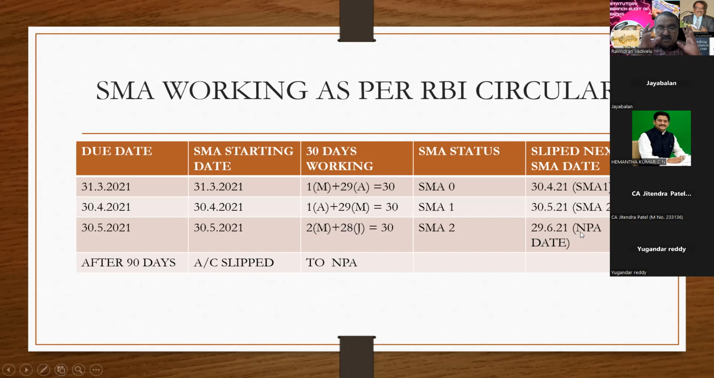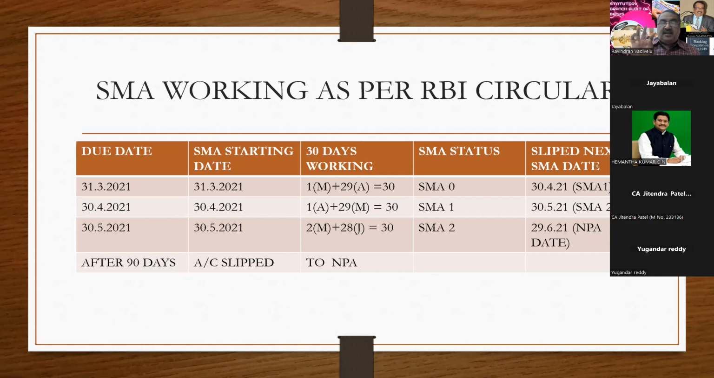Just view this, and if you understand, then only I'll go to the next slide, because this is a basic point. Then only can you easily identify an account as NPA. 31/3/21 is the due date. As per the 12/11/21 circular, the overdue starts from the due date. So the overdue date is 31/3/21, and the amount has not been paid.